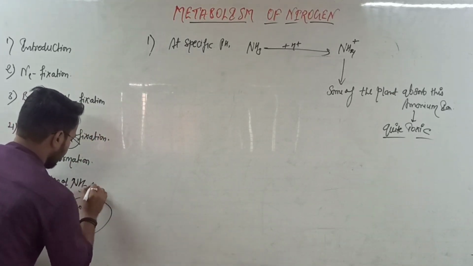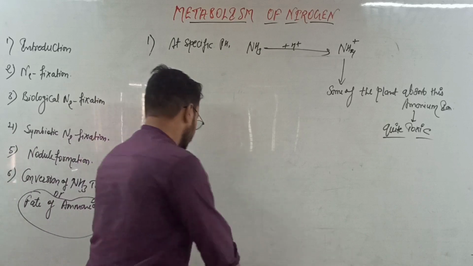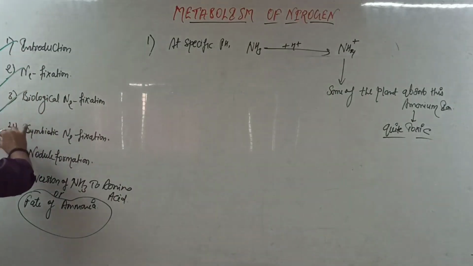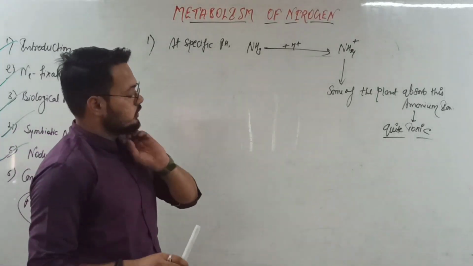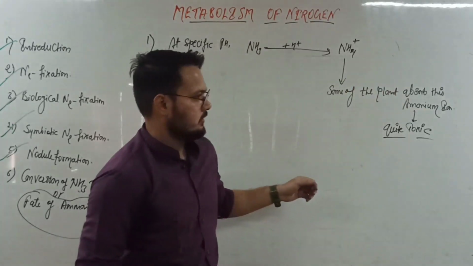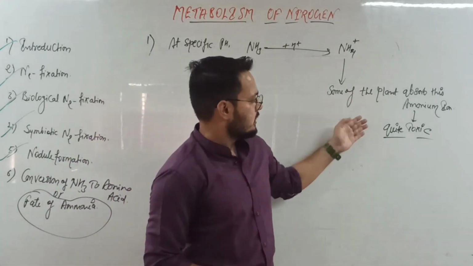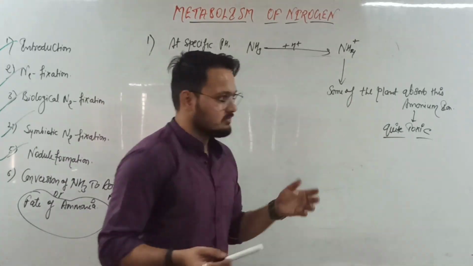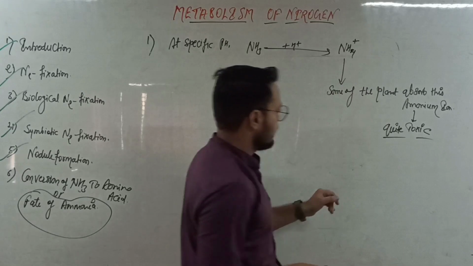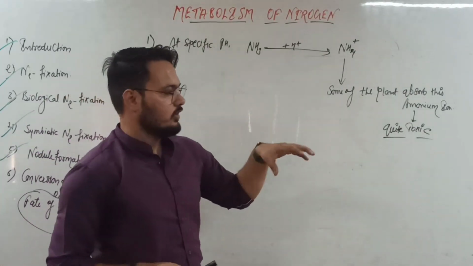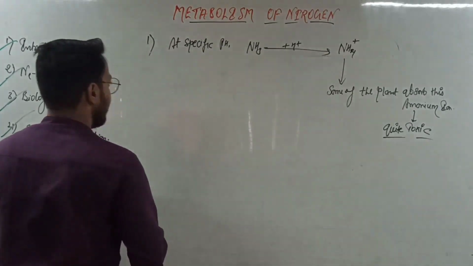Why can't the plant take this ammonium ion that is usually present in the soil? Because it is quite toxic, and they can't take these toxic things in their body. So plants have found a mechanism where this ammonium or ammonia is converted into amino acids. So there are two mechanisms.